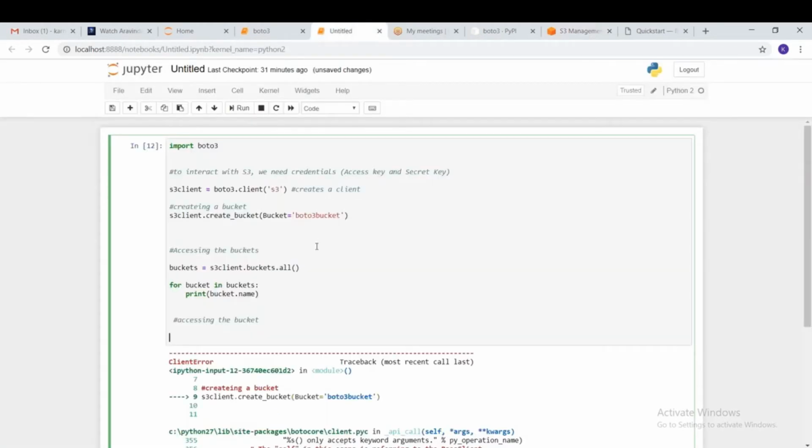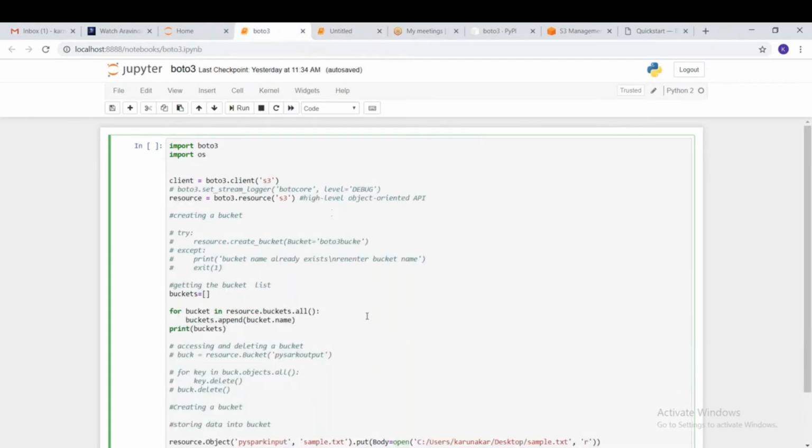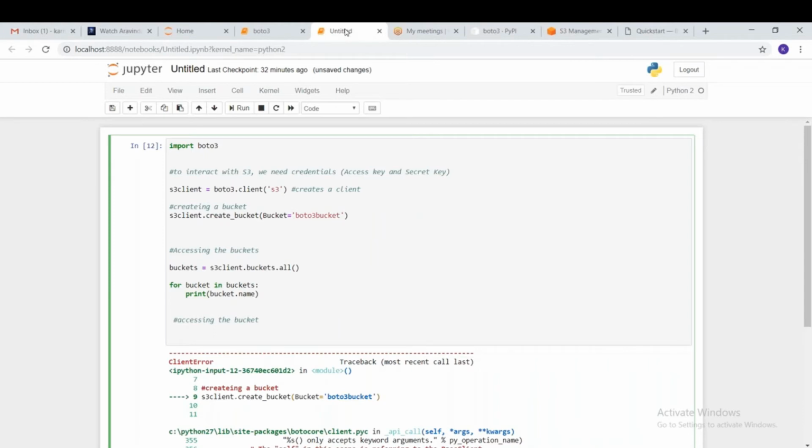So what we do here, let me just see how we write it. Object. First we need to access the bucket. Bucket equal resource dot bucket. Now I would like to first read the bucket name.